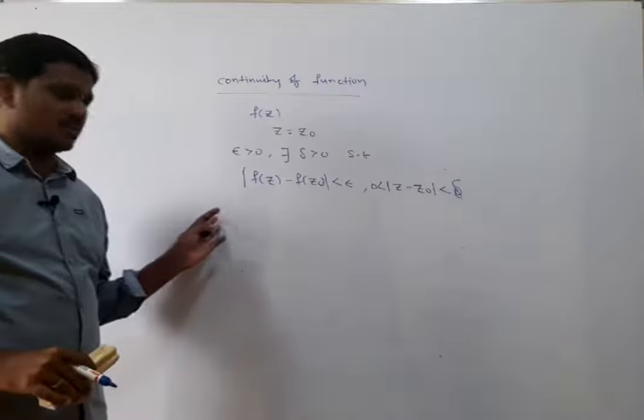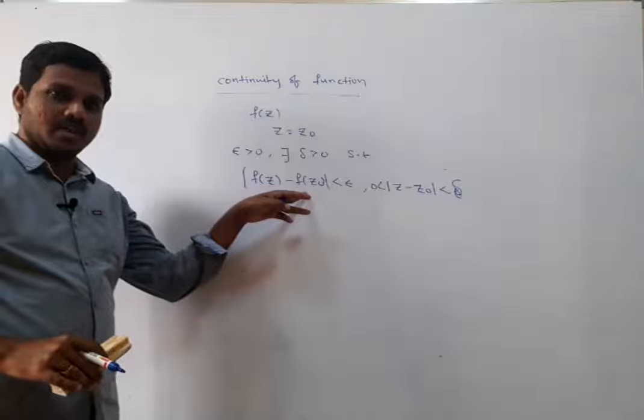It is similar to the previous definition, but instead of L we have f of z naught, right?